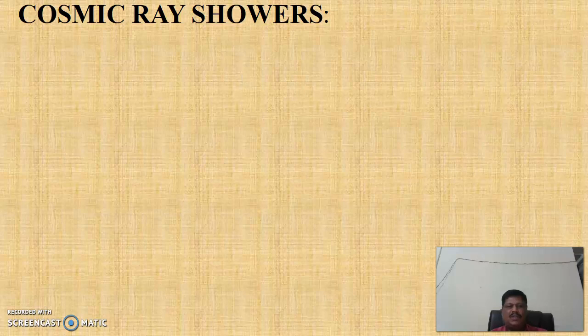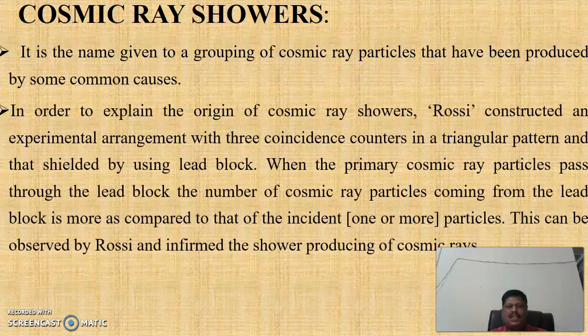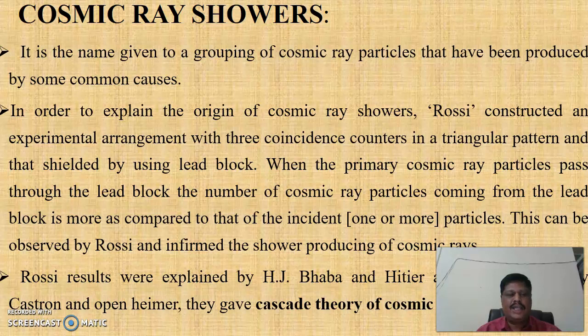So in this slide we will talk about cosmic ray showers. What are cosmic ray showers? It is the name given to a grouping of cosmic ray particles that have been produced by some common cause. In order to explain the origin of cosmic ray showers, Rossi constructed an experimental arrangement with 3 coincidence counters in a triangular pattern, shielded by a lead block.